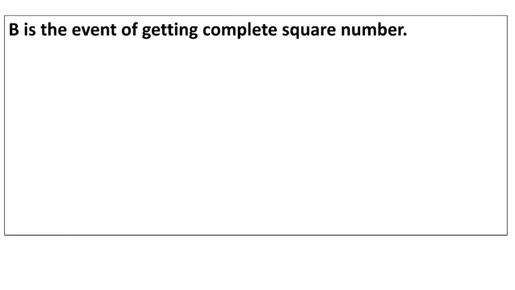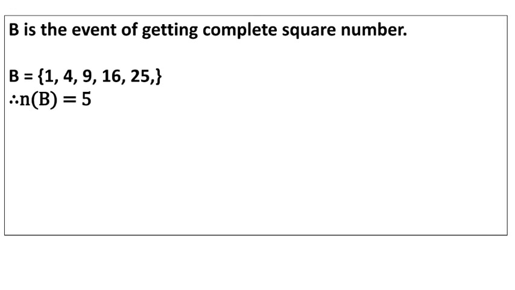Now children, the second event is given. B is the event of getting a perfect square number. From 1 to 30, which numbers are perfect squares? 1 is the square of 1, the square of 2 is 4, the square of 3 is 9, the square of 4 is 16, the square of 5 is 25, the square of 6 is 36, but we have taken till 30, so we can't take 36. So 1, 4, 9, 16 and 25 are the squares of 1, 2, 3, 4, 5. The number of B we got is 5.